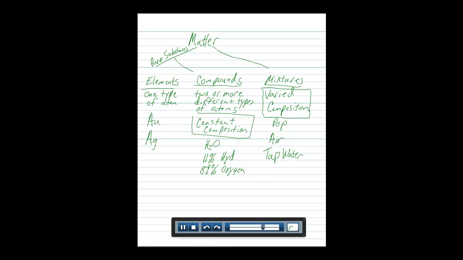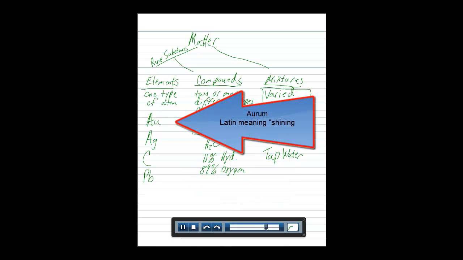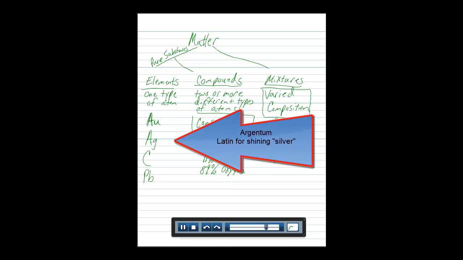Let's hop over to elements, a few more. Silver is also an element. It is a pure substance. It has constant composition, and it only has one set of properties. Silver looks the same if it's pure silver everywhere you find it. It has the same melting point, the same boiling point, and the same density no matter where you find it. Carbon is also an element. Lead gets its name from plumbum, or Latin for lead. Gold gets its name from aurum, or shining dawn in Latin. So some elements have Latin symbols.